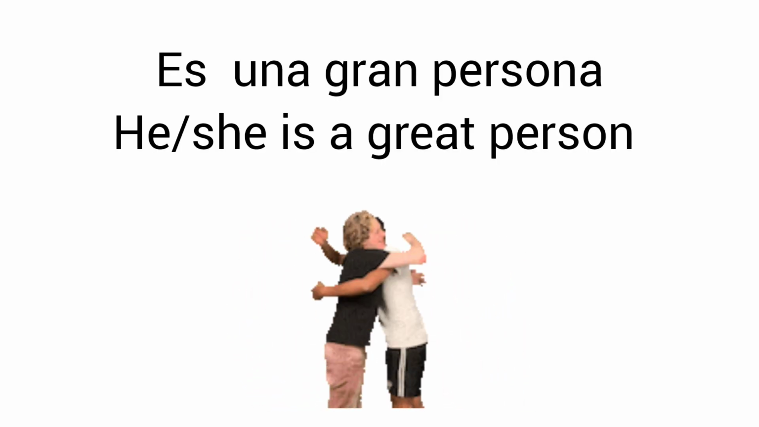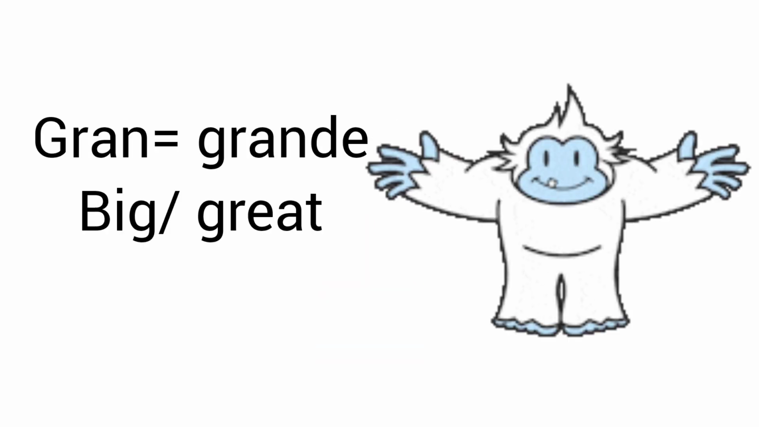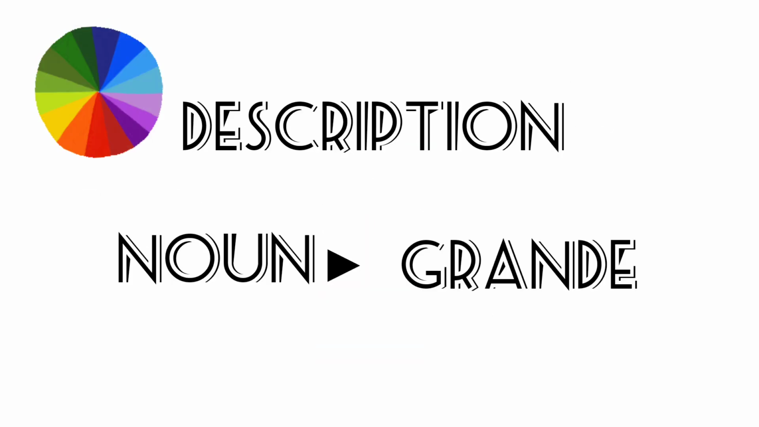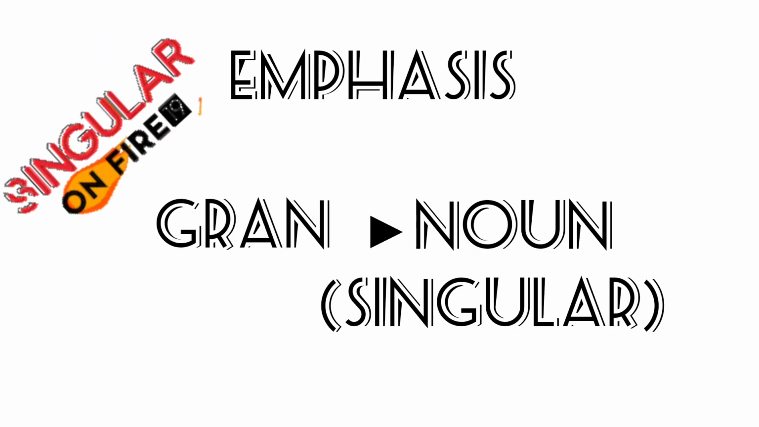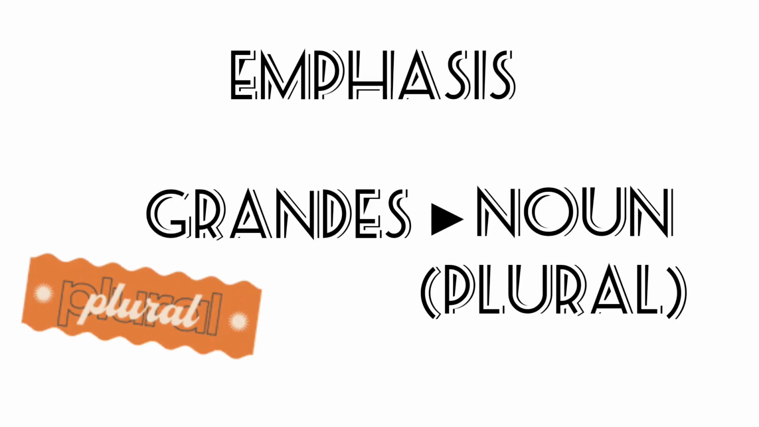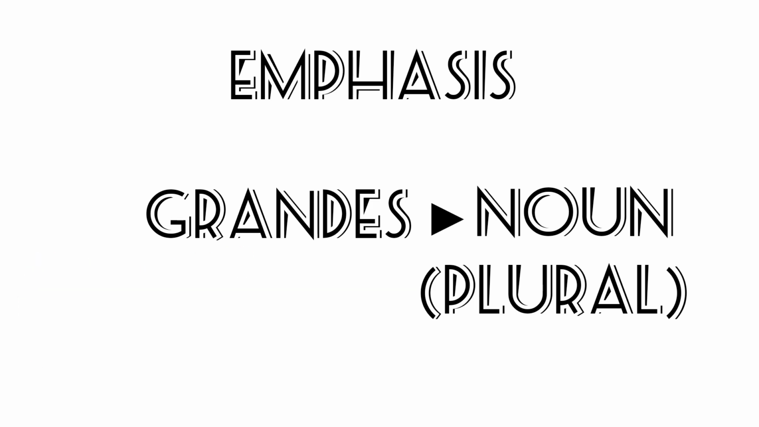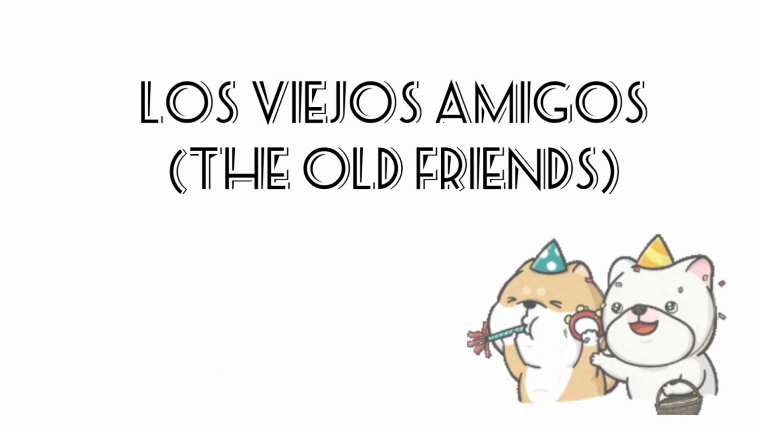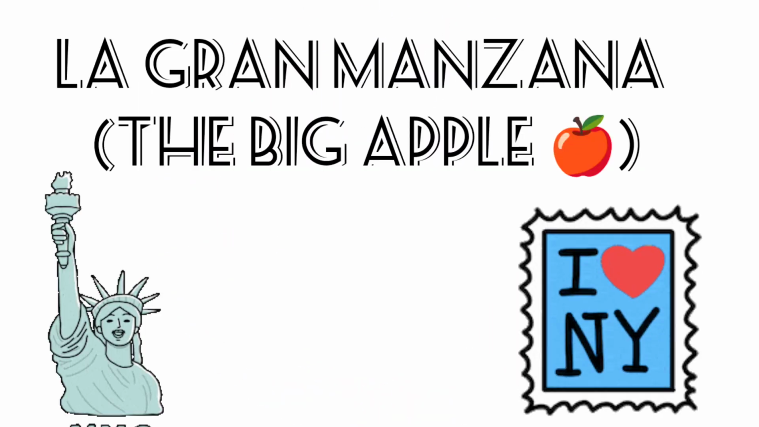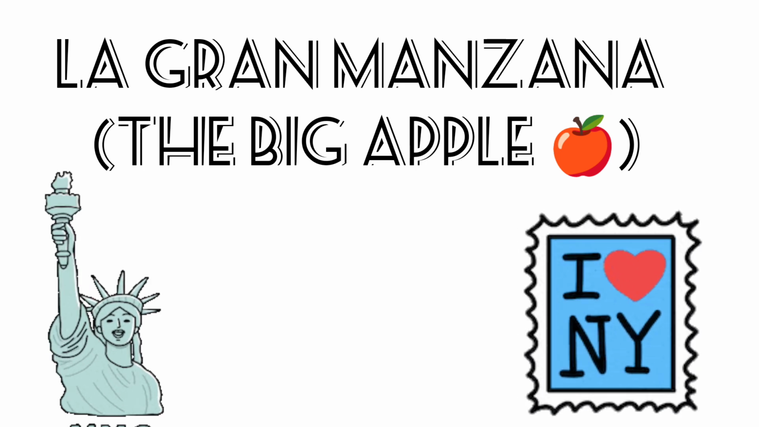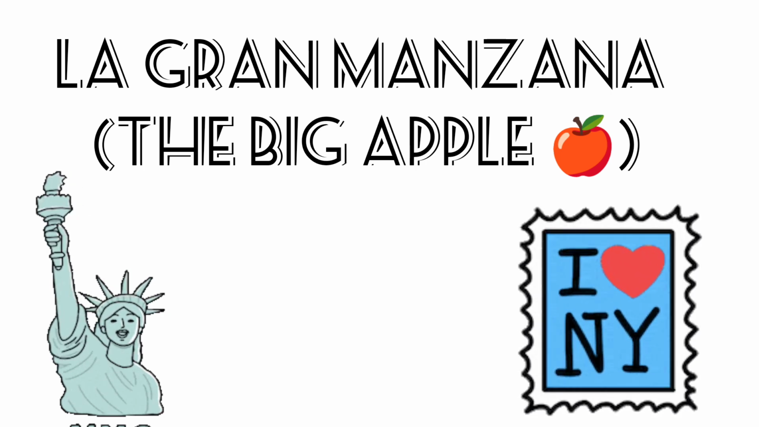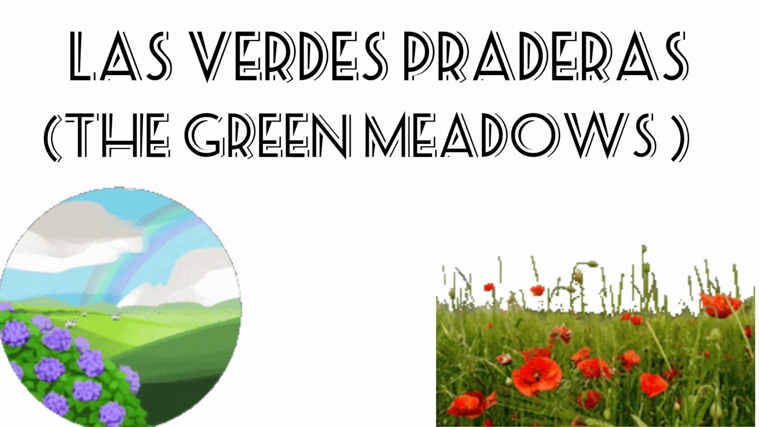Es una gran persona. Gran comes from grande, big, but when we use it before the noun, it turns into gran for the singular nouns. We use the normal adjective when we are talking about plural forms. For example, los grandes lagos. Let's see some other examples. Los viejos amigos, la gran manzana, or the big apple, this is the nickname of New York City, las verdes praderas.